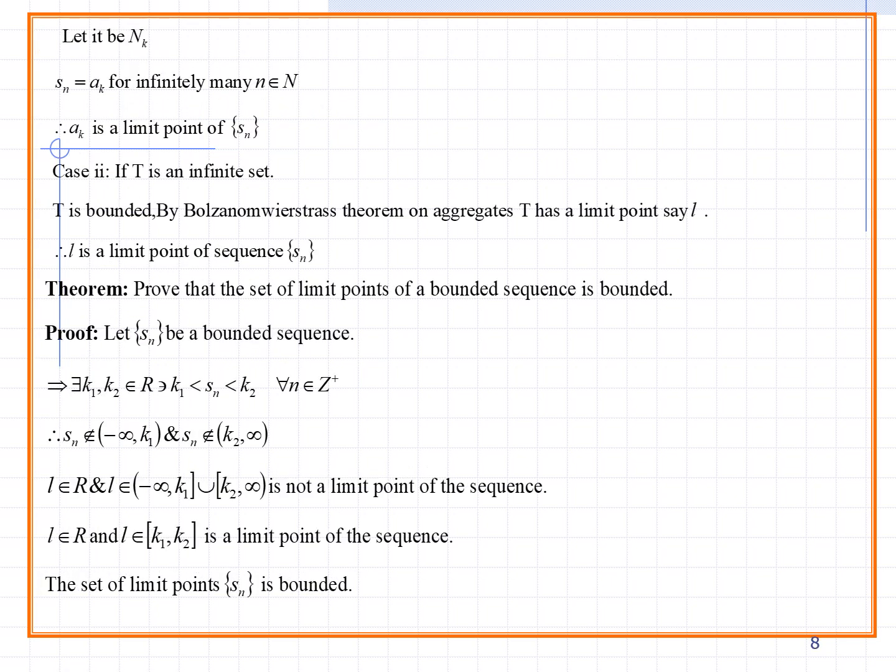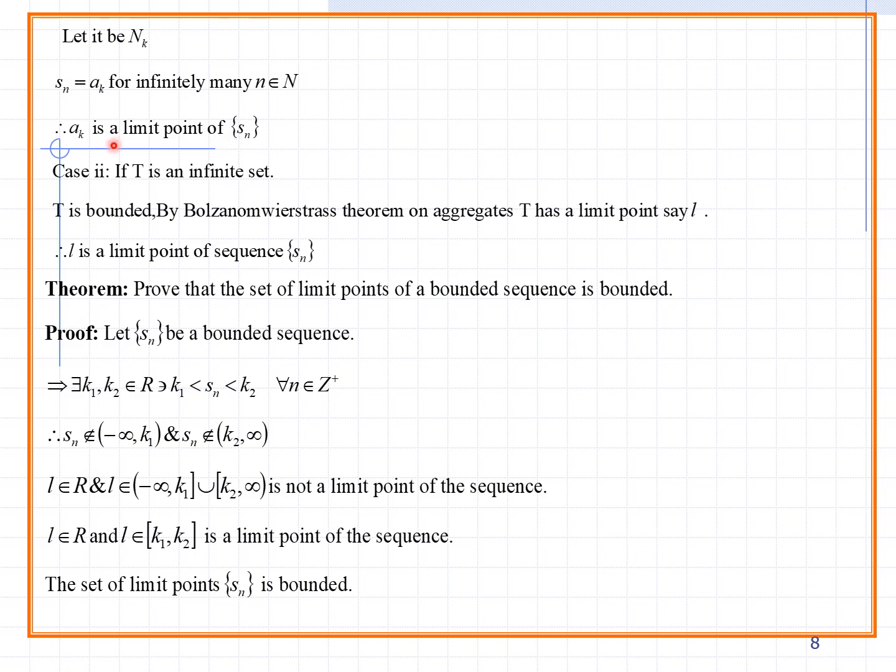Let it be Nk. So you can say one limit point exists. So let it be Nk. So Sn equals Ak. Ak means the last term of that. For infinitely many n belonging to capital N, therefore Ak is a limit point of Sn. Here Sn is a set of numbers, and in that set of numbers we have introduced Ak as one limit point.